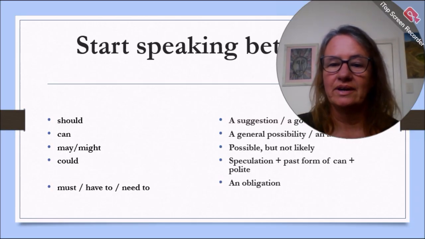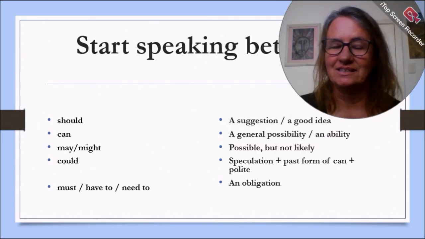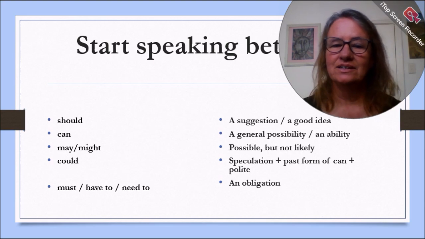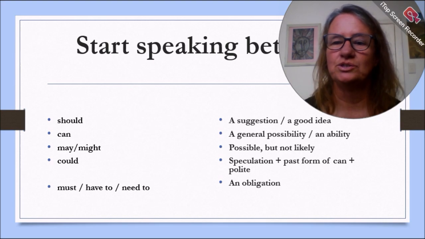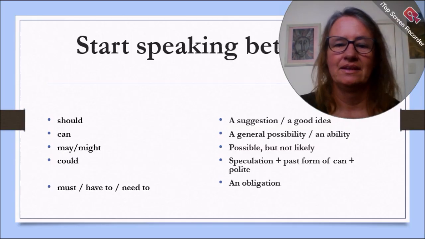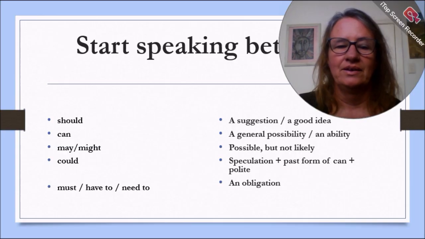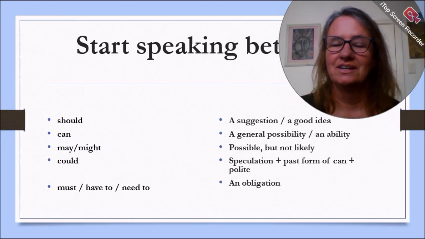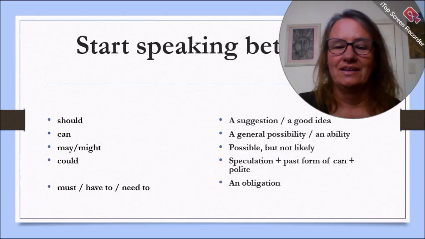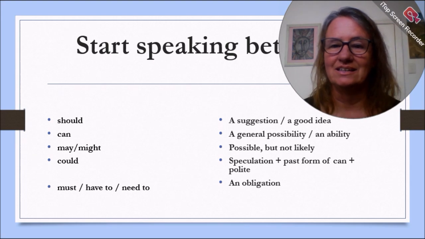The should is for a suggestion, and what I've written under here, a good idea. Can is a general possibility, means that you can do it, an ability. May and might, it's possible but not likely. Could is used for speculation, and also, just to make it a little bit more difficult, it's the past of can. We'll come back to that in our next slide. And the last one's an obligation, must and have to and need to.